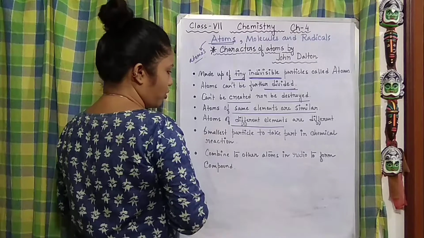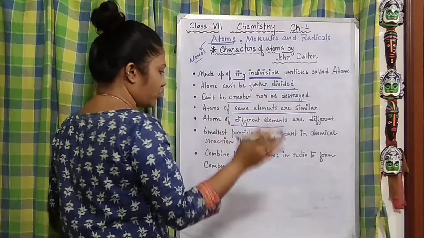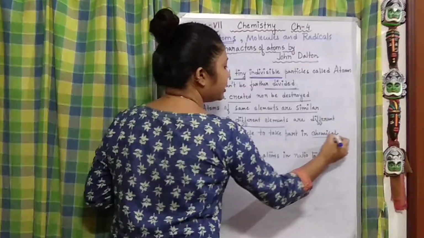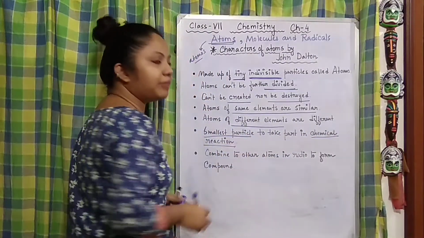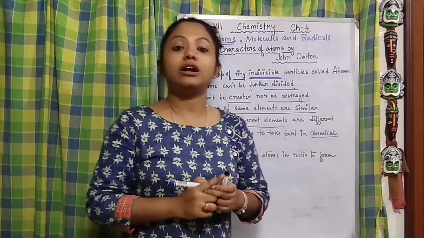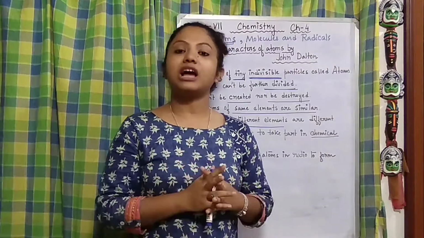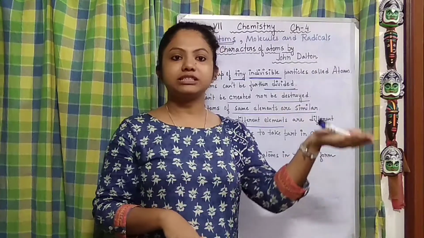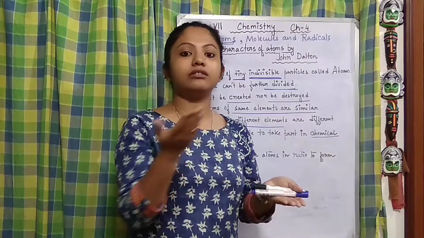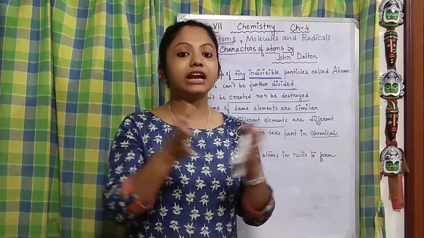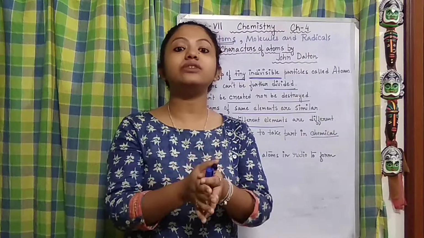Now, the atom is the smallest particle to take part in a chemical reaction. So in a chemical reaction, the compounds are forming. How are these compounds forming? Say we have taken 2 hydrogen atoms and 1 oxygen atom, and they are chemically reacting together to give what?